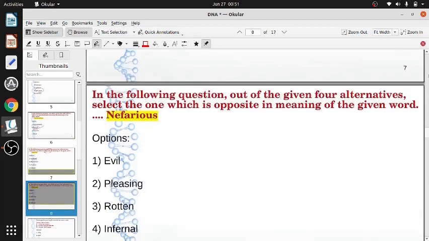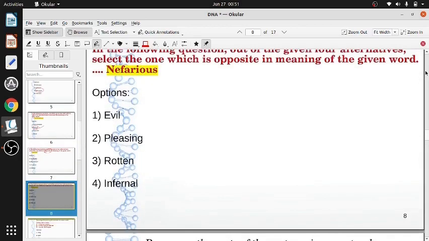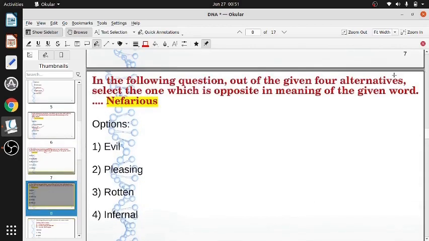Now nefarious, we have one more word, the nearest one to nefarious out of the four, which is opposite. Again we are having opposite, which is opposite to the word nefarious. Now nefarious means evil. Nefarious means something bad. Nefarious always means something bad. So the only one thing which is not bad, evil is bad, rotten is bad, infernal is bad, all are bad. So the opposite meaning, the one which is not bad, which is good, is